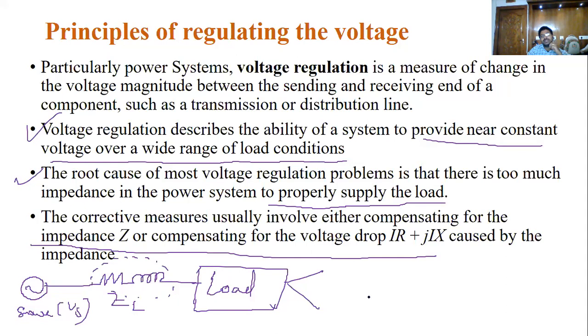If the impedance changes, the receiving end voltage VR changes. So Vs minus VR, the total voltage received at the receiving end, changes because of the load.